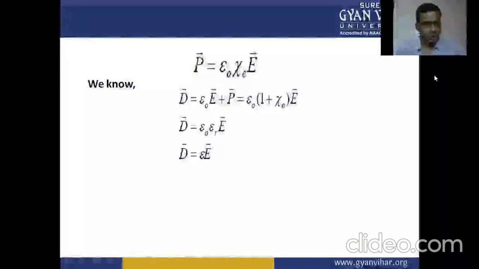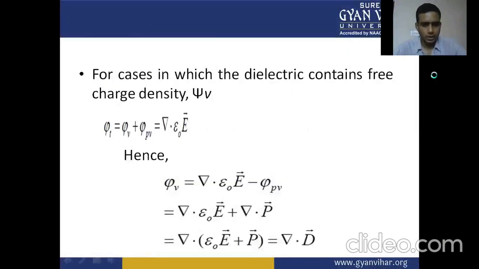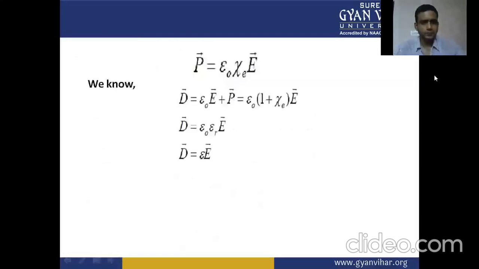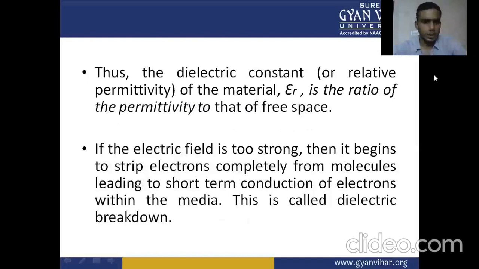D equals epsilon naught epsilon r E. D is equal to epsilon E. Thus the dielectric constant, or the relative permittivity of the material, epsilon r, is the ratio of the permittivity to that of free space. If the electric field is too strong, then it begins to strip electrons completely from the molecules,